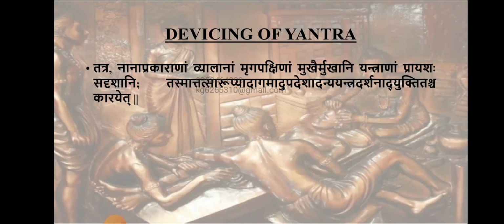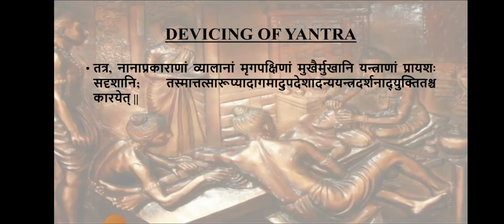Now the instruments are named based on the inventor or those who have devised them. But in olden times it was in a more correlatable manner, which we see in day to day life. With that correlation the naming is done. So similarly here the yantras are devised based on similarity, that is based on the sadrishya.